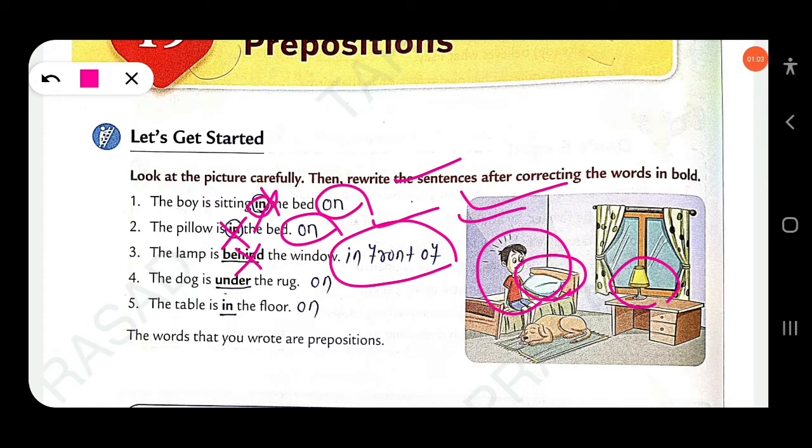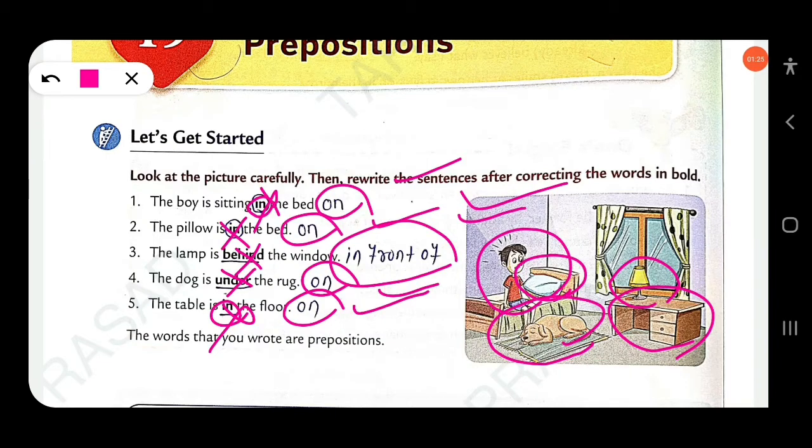Then next, the dog is under the rug. This is wrong. The dog is on the rug. Then next, the table is in the floor. The table is on the floor. You have to use on. Clear? The words that you used here are all prepositions. Prepositions tell us about the position of a noun or pronoun in a sentence.